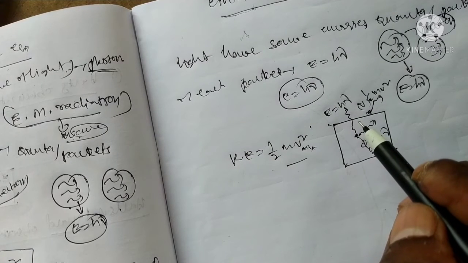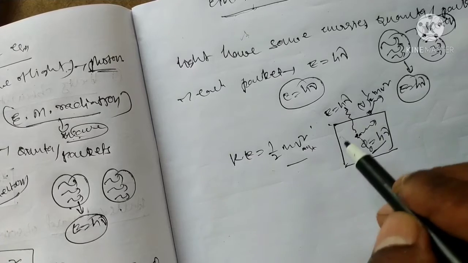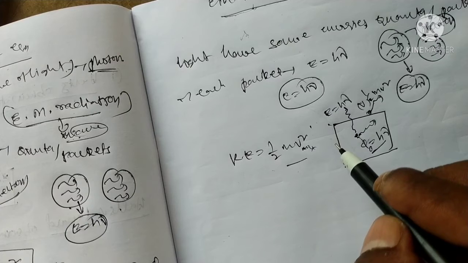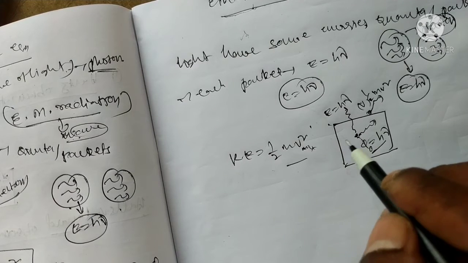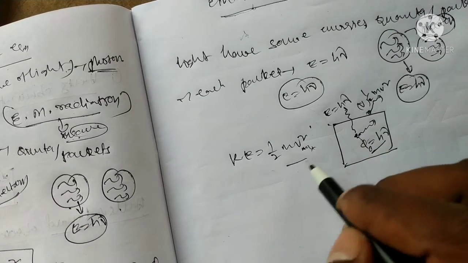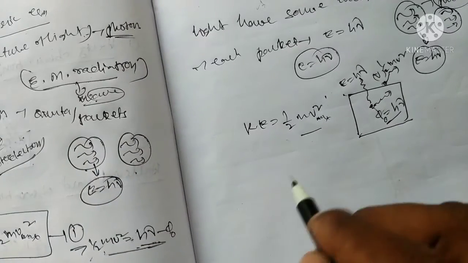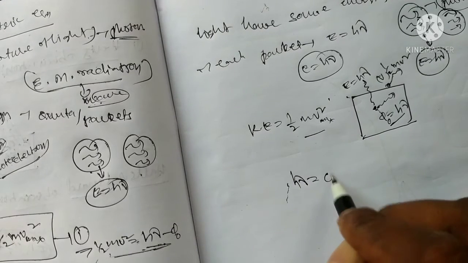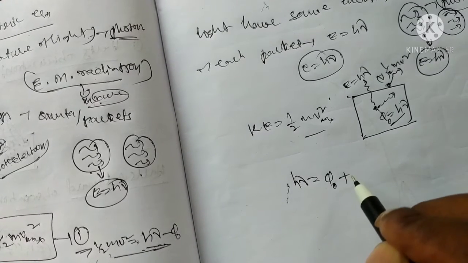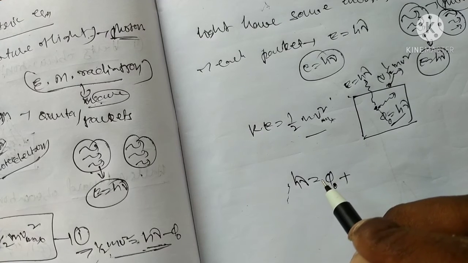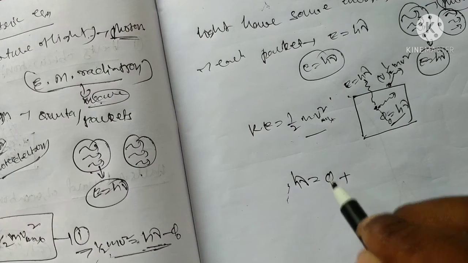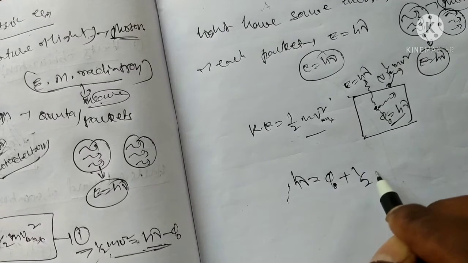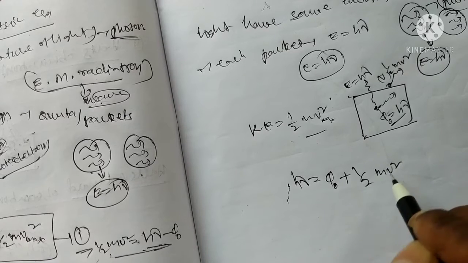According to the law of conservation of energy, energy can be transformed from one form to another. According to the above derivation, the initial energy is the photon energy, h nu. This energy is used in two ways. The first is the work function, and the other is the kinetic energy, half m v square.